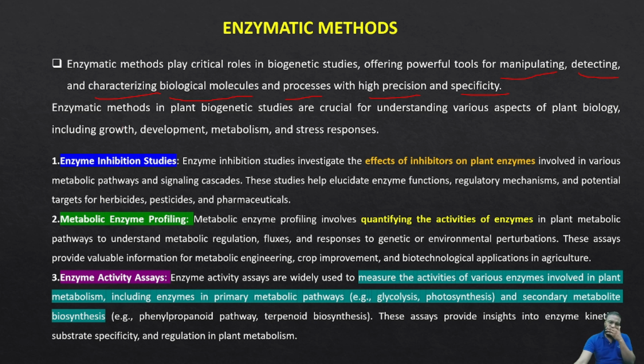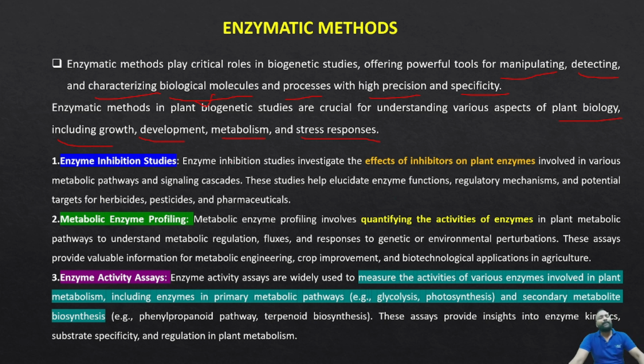Exactly, because the biological molecules are nothing but the enzymes or other intermediates. So the enzymatic method becomes a powerful tool to manipulate, detect and characterize biological molecules and processes with high precision and specificity. Enzymatic methods are crucial to understand aspects of plant biology, including growth, development, metabolism, and stress responses. All these things can be assessed by means of the enzymatic method.